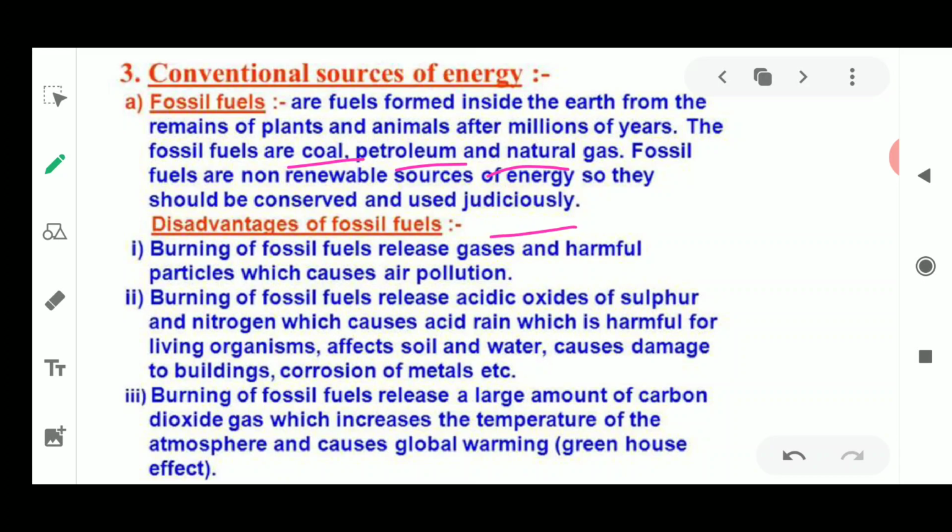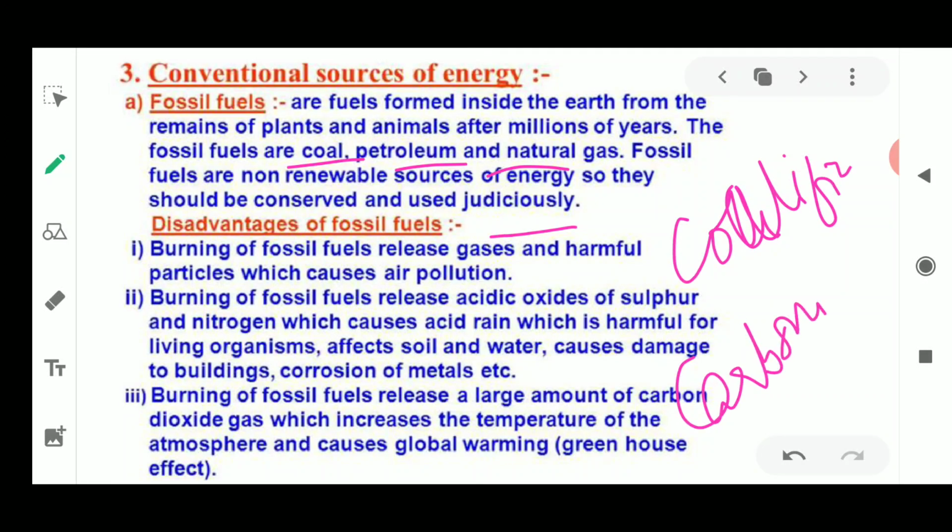Now first I'll tell you how these fossil fuels are formed. The process of formation of coal is known as coalification, or it is also known as carbonization. What is this carbonization? Carbonization is a process in which coal is formed. And how is this coal being formed?